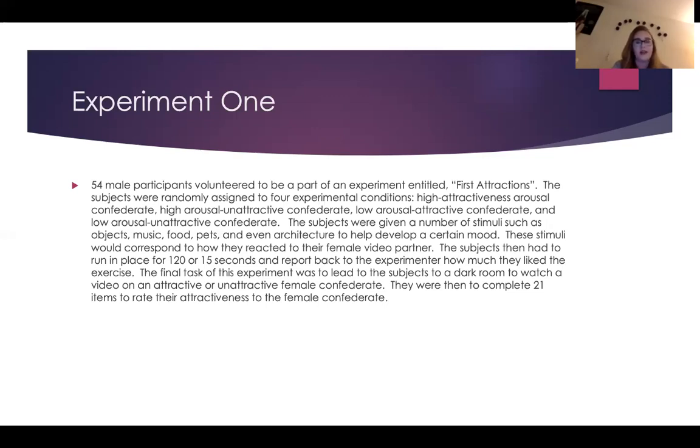The subjects then had to run in place for 120 seconds or 15 seconds and report back to the experimenter how much they liked the exercise. The final task of this experiment was to lead the subjects to a dark room to watch a video of an unattractive or attractive female confederate. They were then to complete 21 items to rate their attraction to the female confederate.